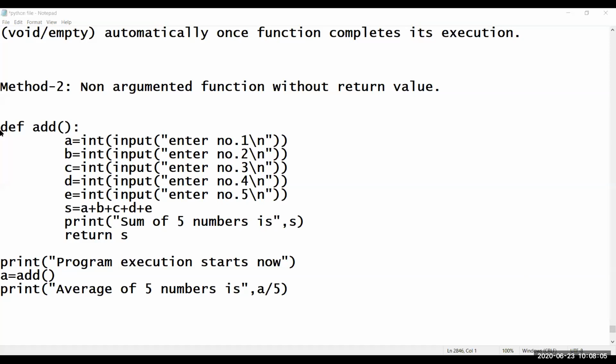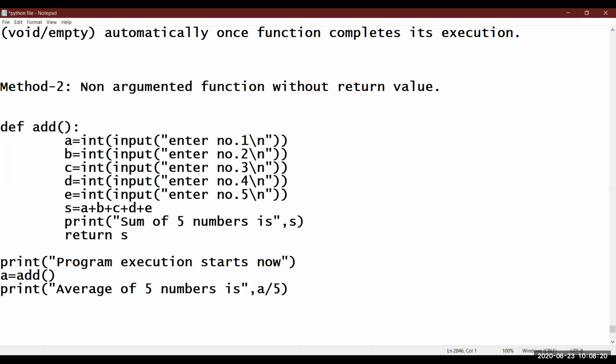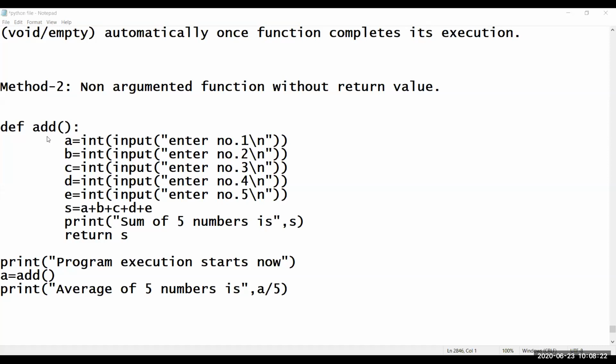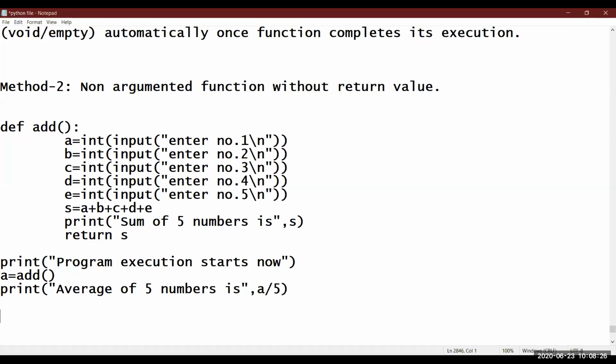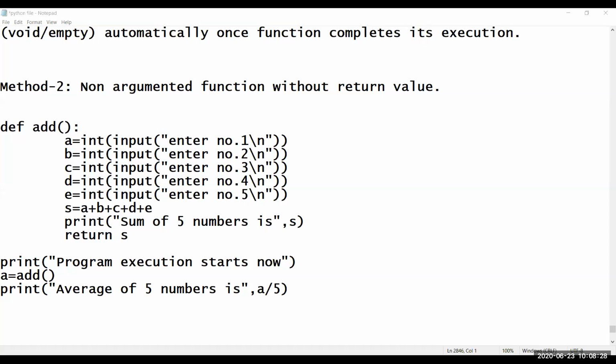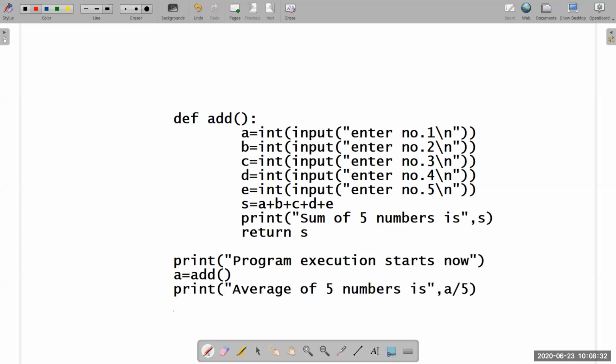Let me take the screenshot of this. Okay, I am just copying it. Just wait for a minute. Let me take the screenshot again, and I will copy this screenshot so that you can all understand it properly. Okay. See, now this screen is shared. You all are able to see this screen.